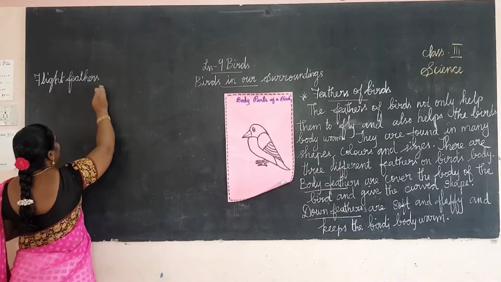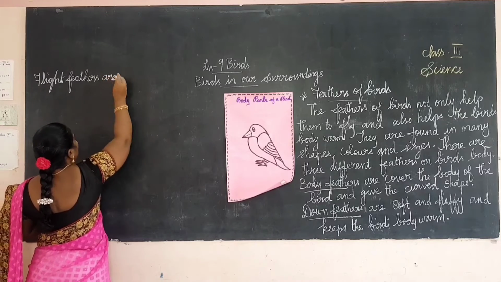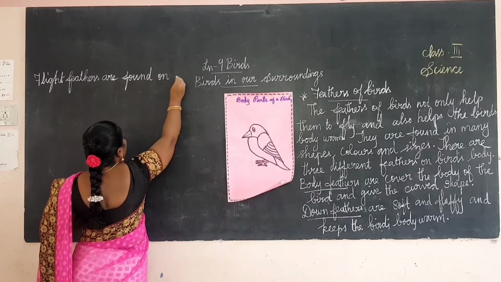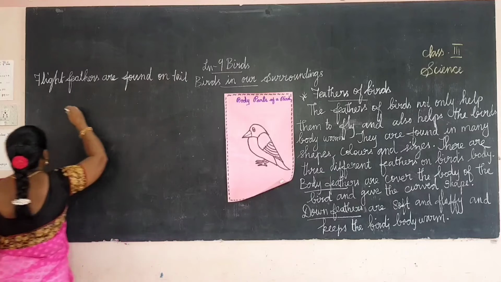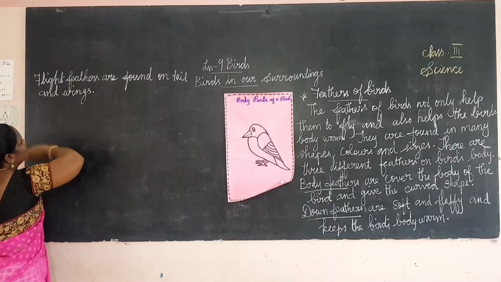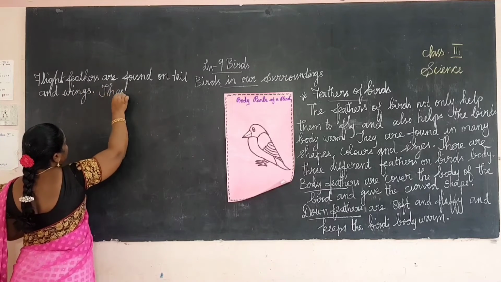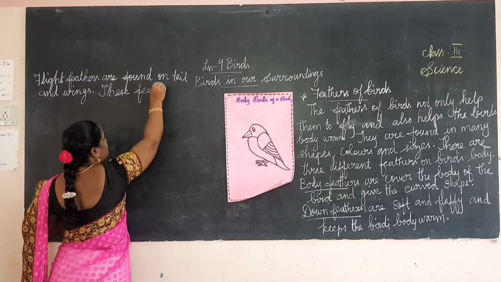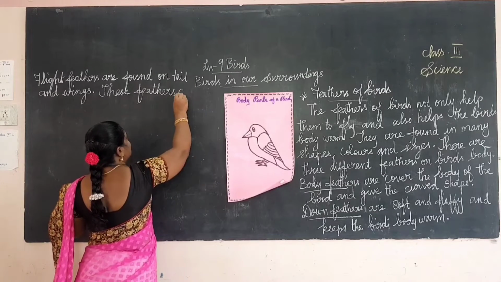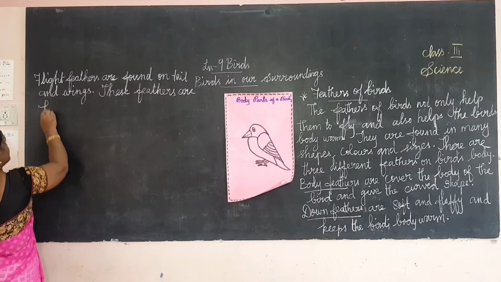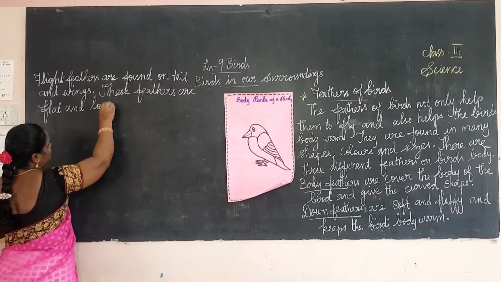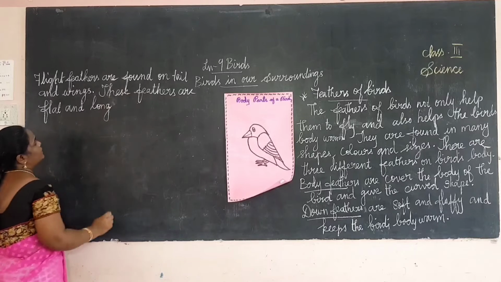So that flight feathers are found on tail and wings.